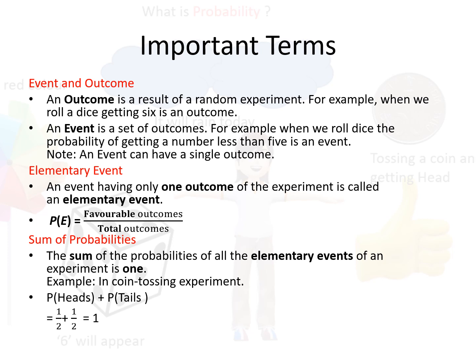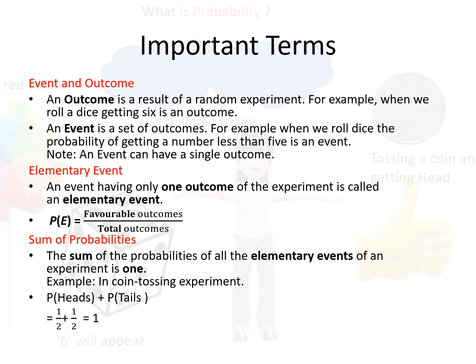Let us discuss some important terms. Event and outcome. An outcome is a result of a random experiment. For example, when we roll a dice, getting number 6 is an outcome. An event is a set of outcomes. For example, when we roll dice, the probability of getting a number less than 5 is an event. Note down, the event can have a single outcome also.